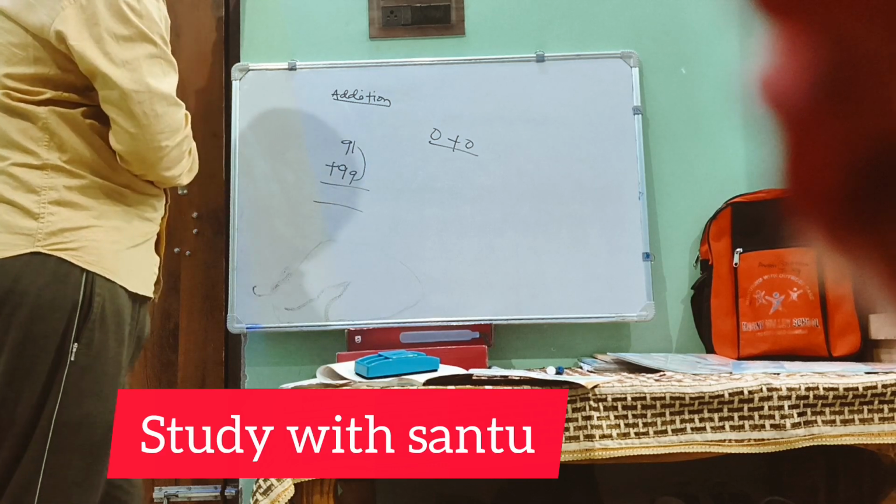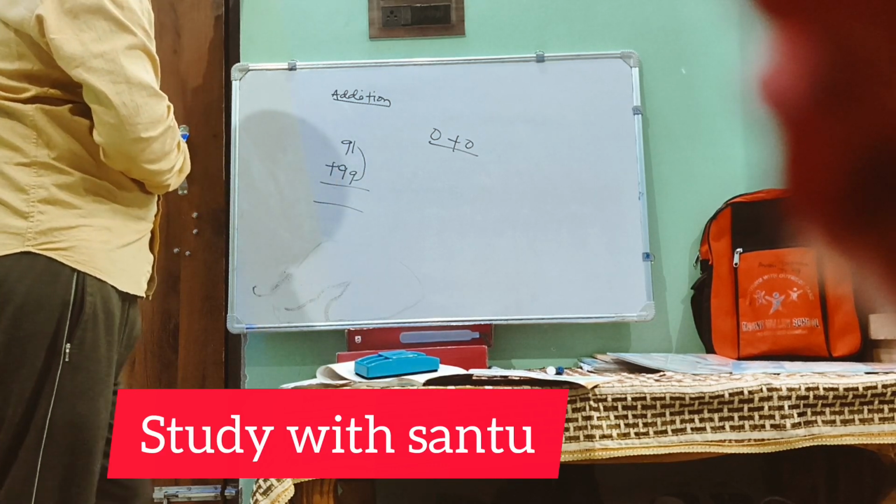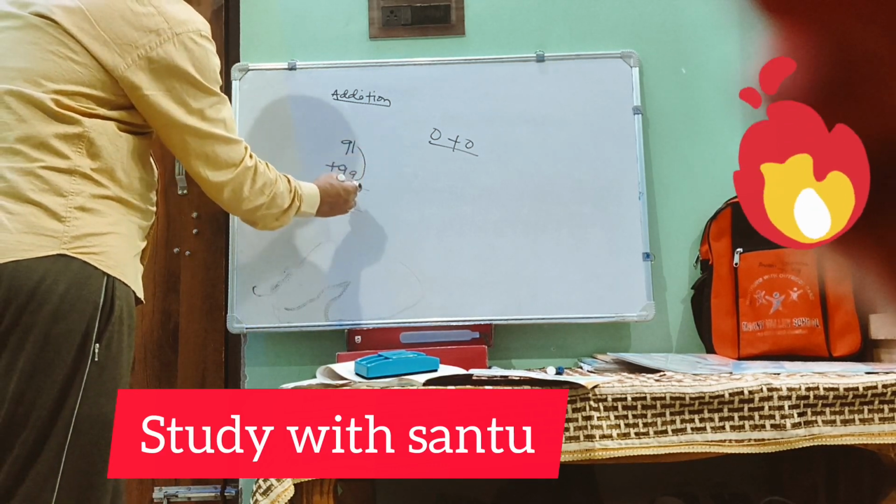So you can't write 10 here directly because one more number is there to add. So what will you do? 9 plus 1 is 10.